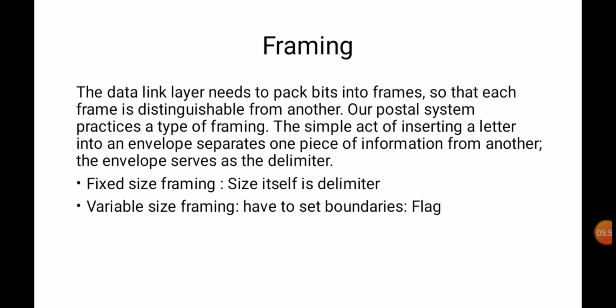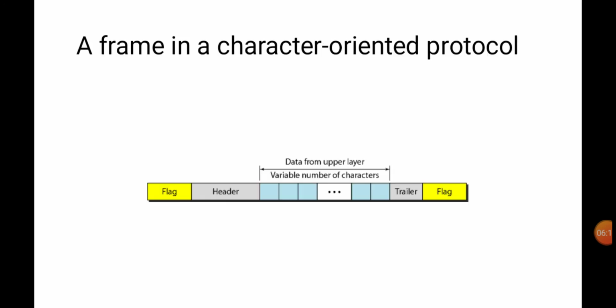What we do is we set some boundaries using some flag value. Before the starting of the frame and after the ending of the frame, we specify a flag value, and that flag value indicates the starting and ending of any frame. Okay, so the first flag algorithm we use is the character oriented protocol.